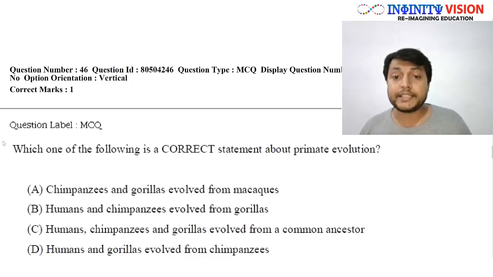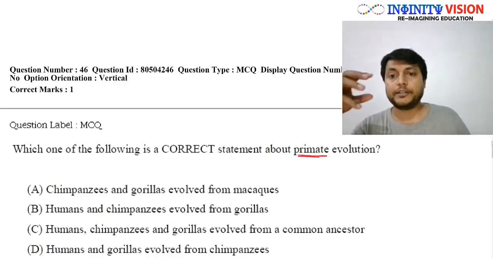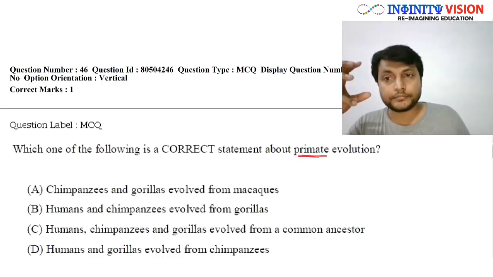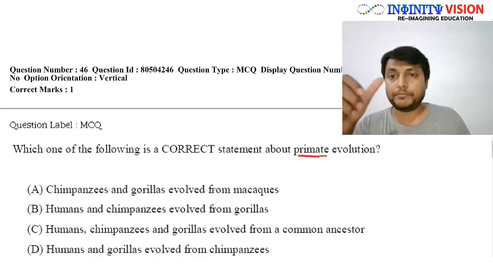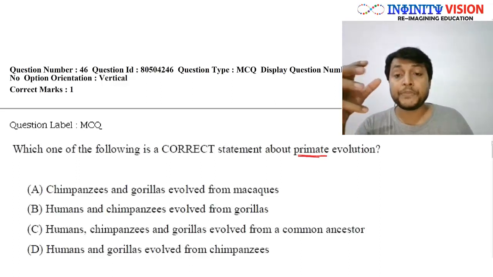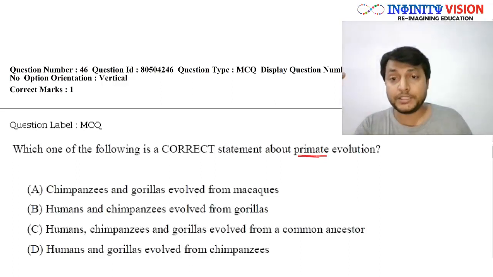Which one of the following is a correct statement about primate evolution? Now, primates are a group of mammals which have opposable thumbs. Among primates there are human beings, apes, orangutans, gorillas, gibbons, monkeys; these all are primates.